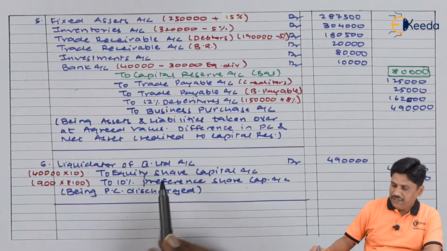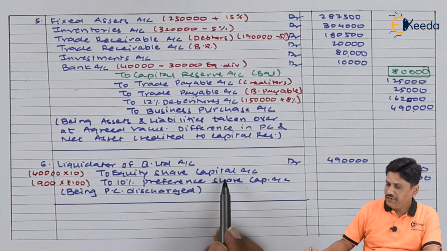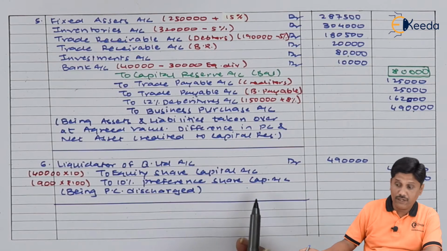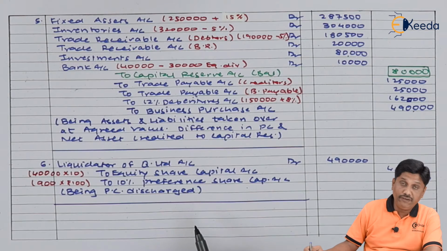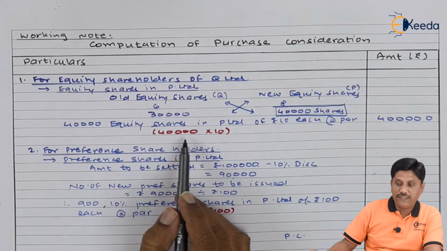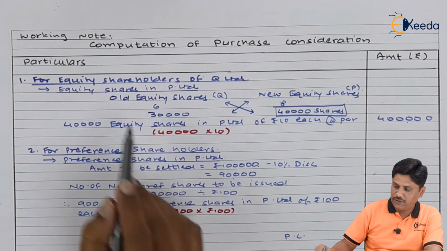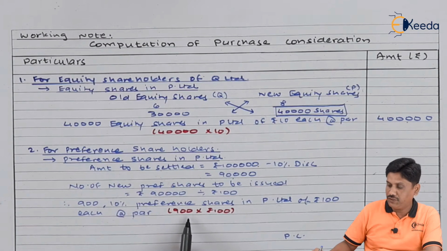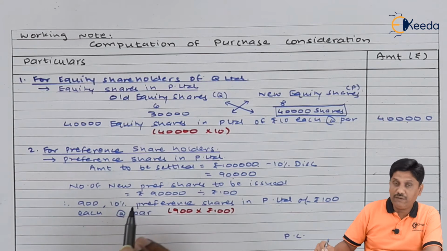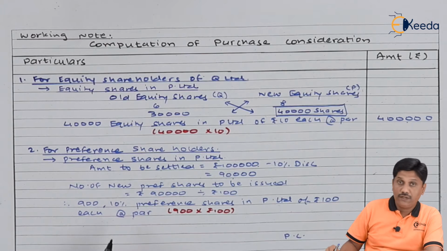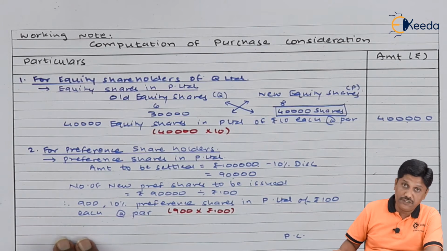You can notice our entry: liquidator of Q Limited account debit to equity share capital account and to preference share capital account. Sir, all these calculations I have taken from my PC calculation. Let me show you that. We have issued 40,000 equity shares of 10 each for the settlement of equity shareholder, and we have issued 900 preference shares of rupees 100 each for the settlement of your preference shareholder. Right? So in this way I have recorded PC discharge.